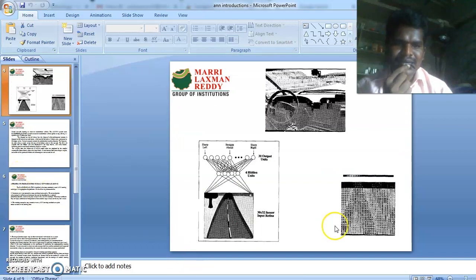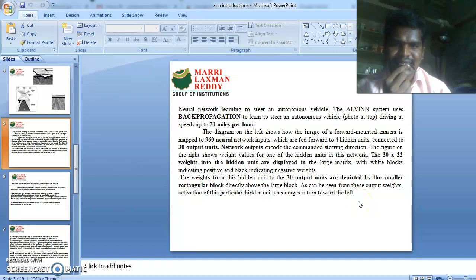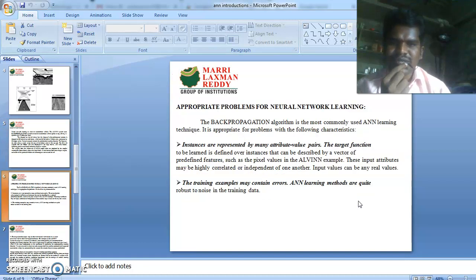Here the blacks are indicating the positives and the whites are indicating the negative weights. The weights from the hidden unit to the 30 output units are depicted by the smaller rectangular block directly above the large block. As can be seen from these output weights, activation of this particular hidden unit encourages a turn toward the left.